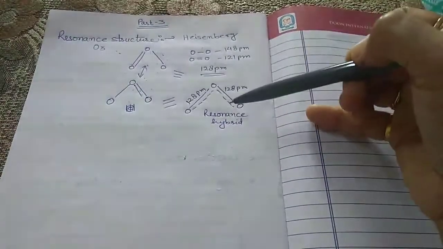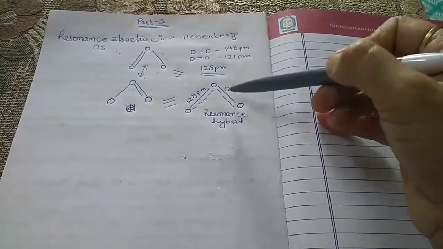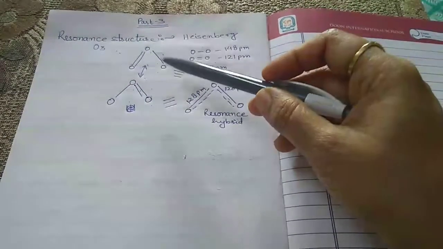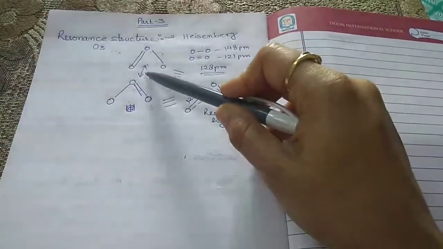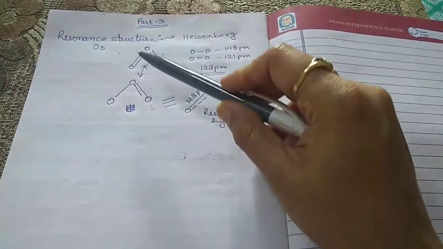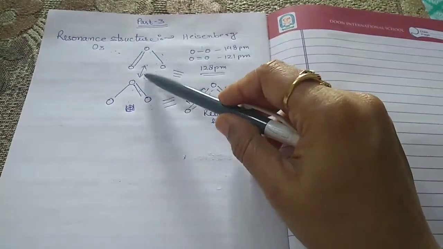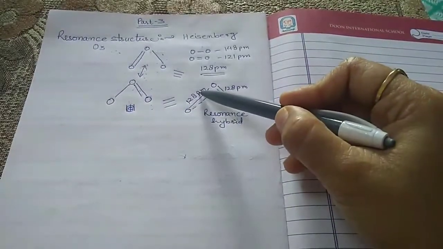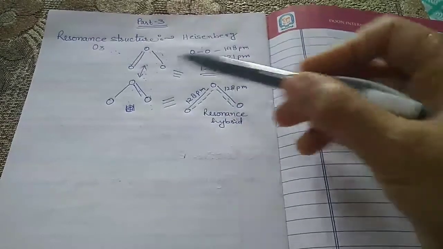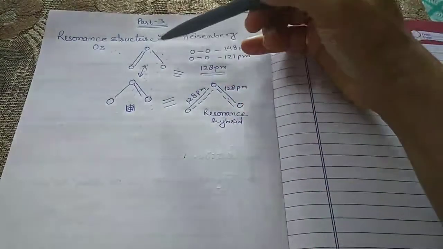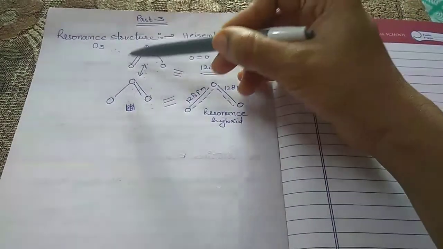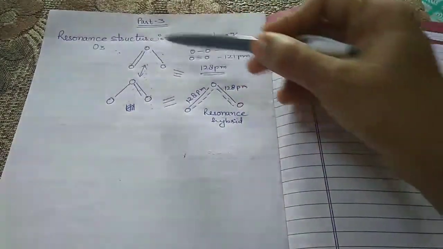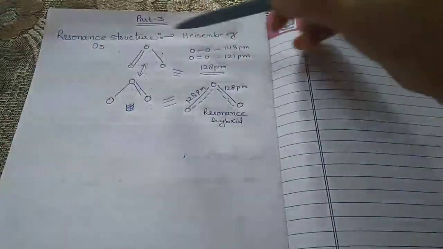This structure is called the resonance hybrid, and this structure is in between these two structures, and the resonance is represented by a double headed arrow. Now this distance is 128 and this one is also 128, but when we observe these two structures, the single bond possesses 148 picometer and the double bond possesses 121 picometer, and this whole phenomenon is known as